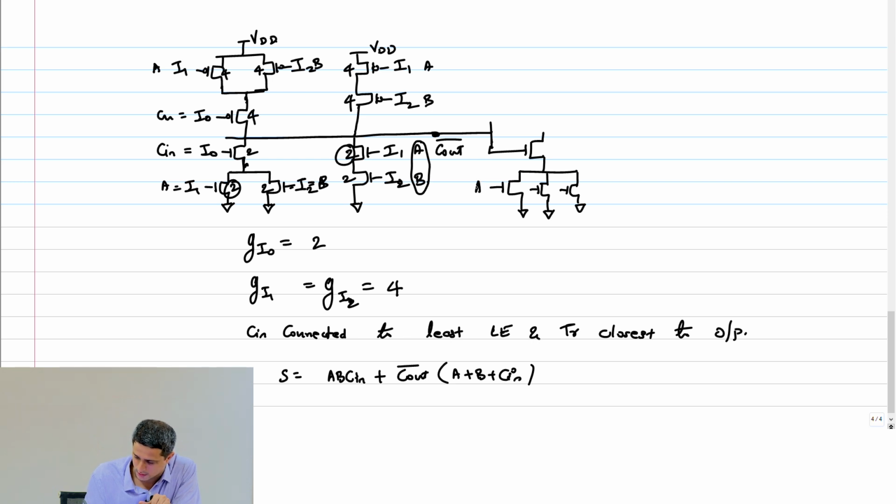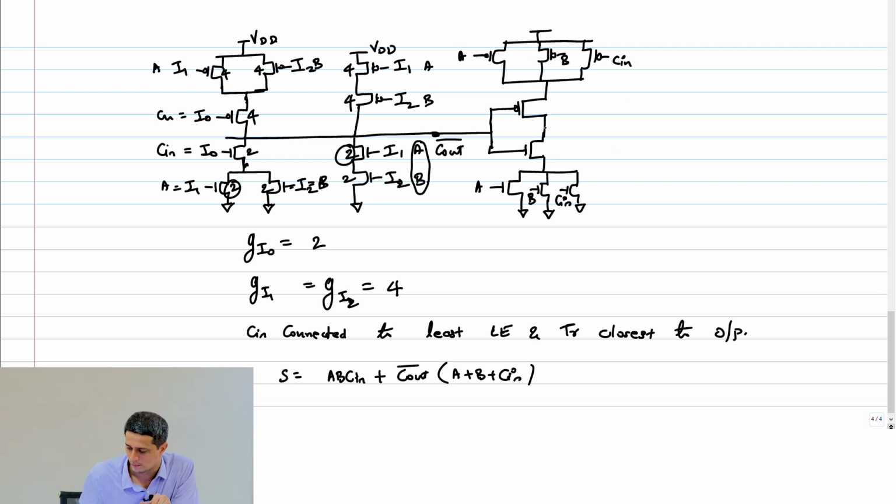Right, so this is A, B, C in. And now I'm going to apply my mirroring property here and just mirror that NMOS stack on the PMOS as well. Right, A, B, C in. And I have to create that last case, which is basically A, B into C in.